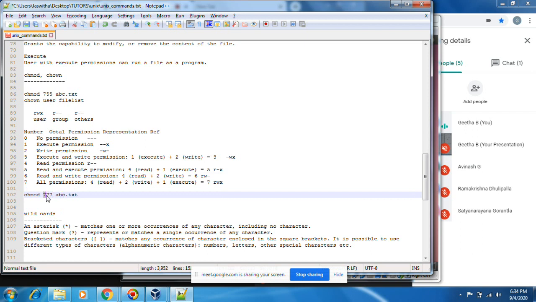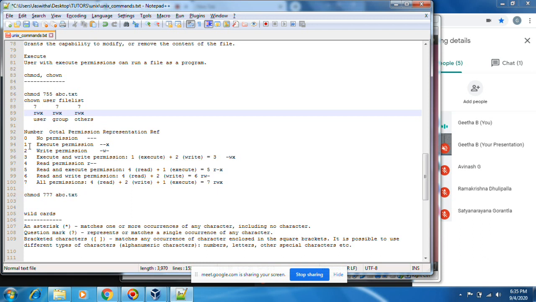This is the user section, this is the group section, and the last 7 is others. 7 means all the things. Everyone has full access, like that. 777.